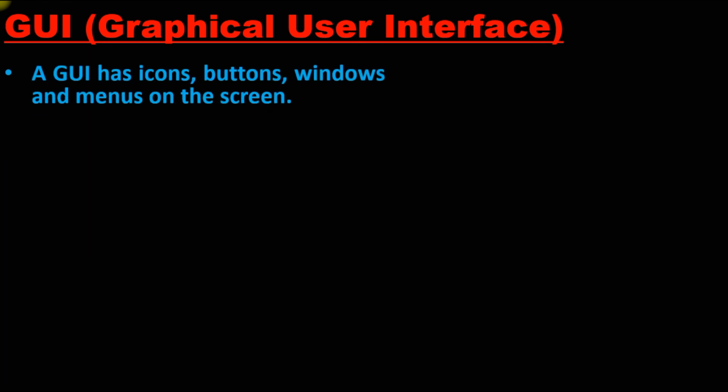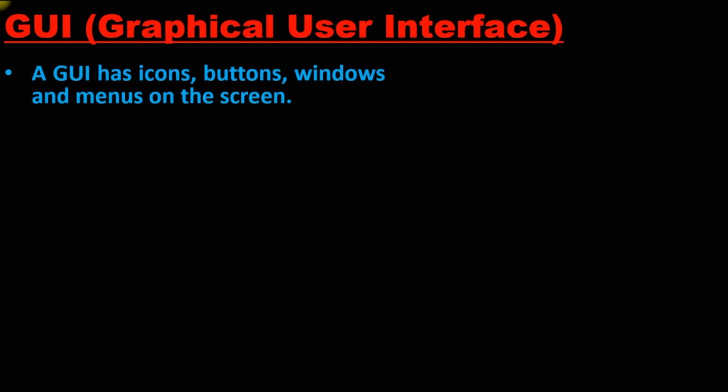Now, GUI, graphical user interface. A graphical user interface has icons, buttons, windows, and menus on the screen. You can see that on the operating system, there are different menus, icons and buttons that make work easier. If I want to shut down the computer, I just click on the shutdown button and automatically it will perform the task. That is only possible because of the graphical user interface. But in CUI, you need to type the whole command and then it will shut down the computer.